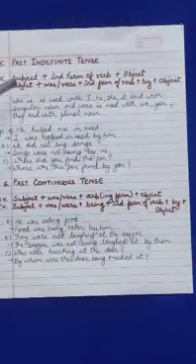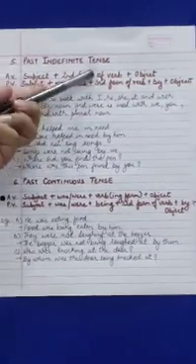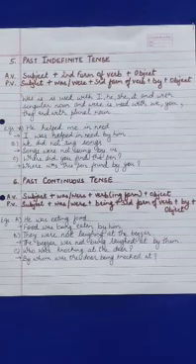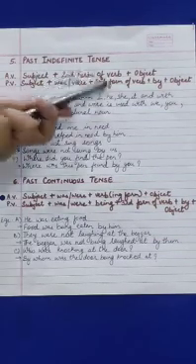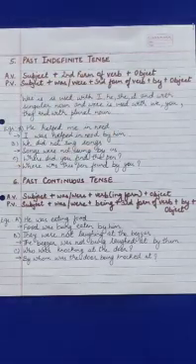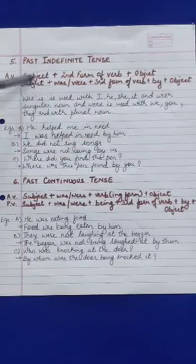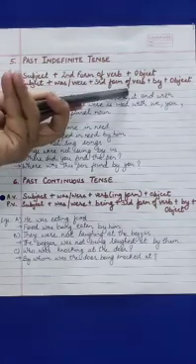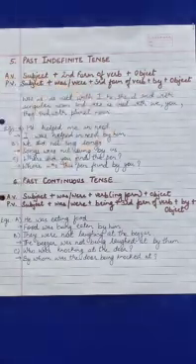Children, in the past indefinite tense, or you could even call it simple past tense, the format for the active sentence will be subject plus second form of the verb plus object. But when it is changed into passive voice, then it becomes subject plus was or were plus third form of the verb plus by plus object.